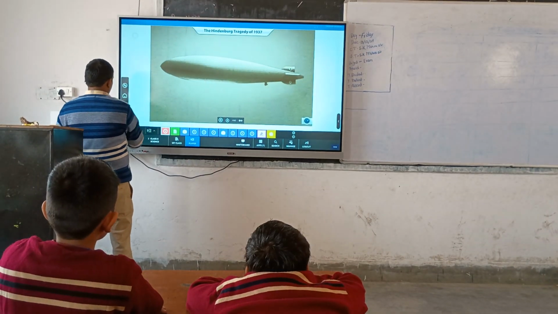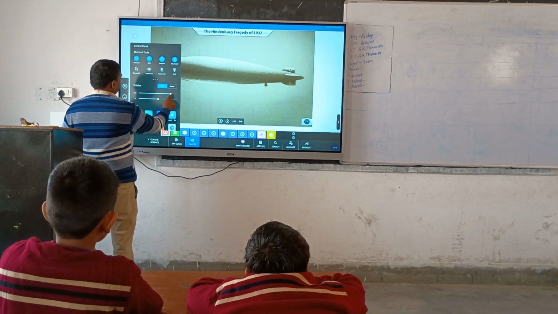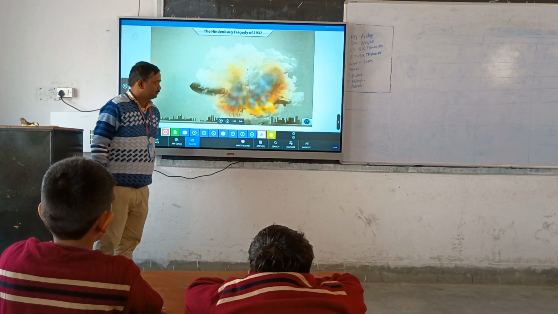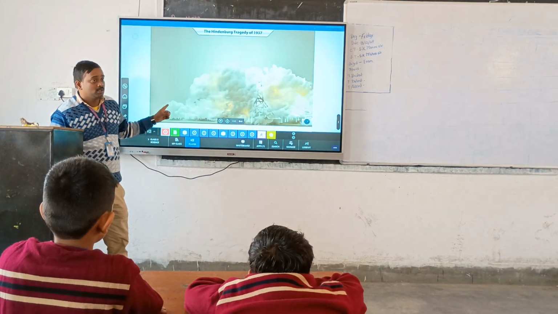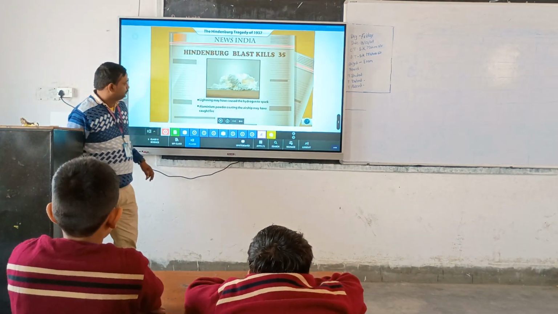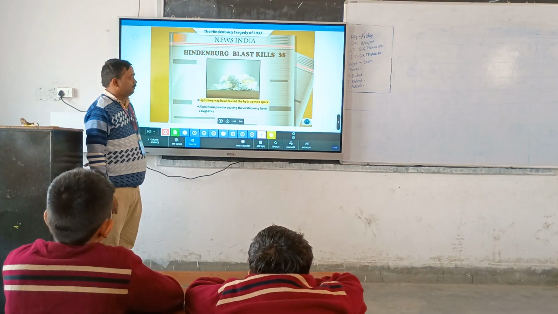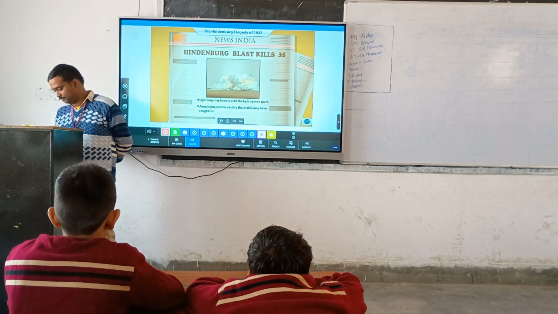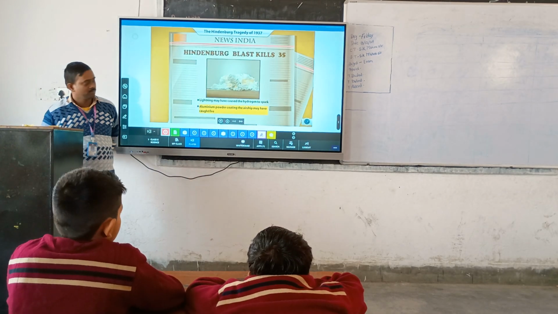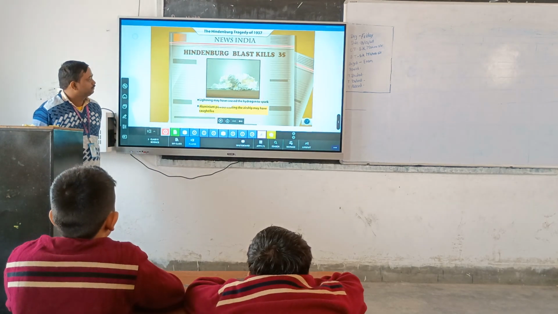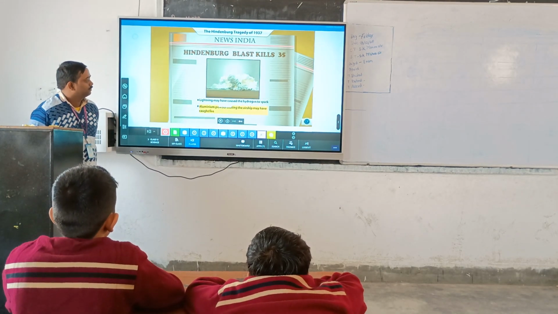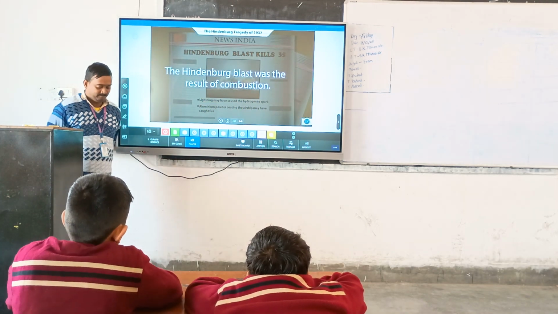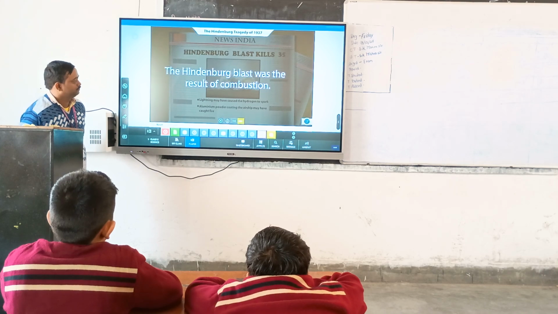In 1937, the German passenger airship Hindenburg, powered by hydrogen, caught fire and was destroyed in a matter of seconds. Lightning may have caused the hydrogen to spark, which led to the massive explosion. Or the aluminium powder coating the airship may have caught fire and caused the explosion. The Hindenburg blast was the result of combustion.